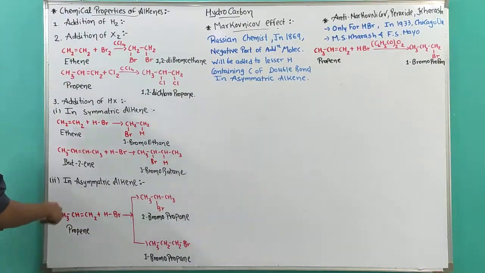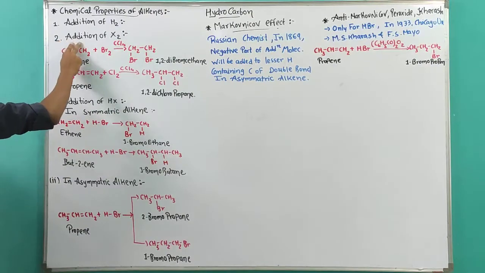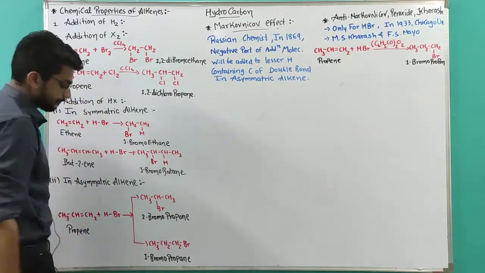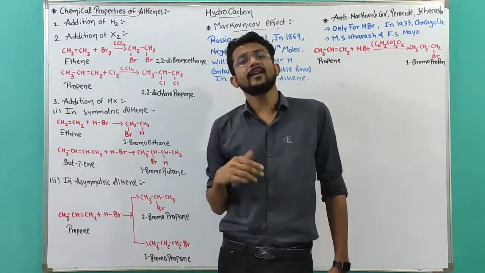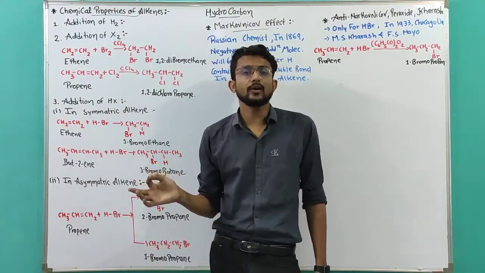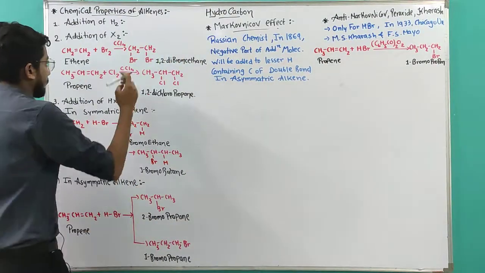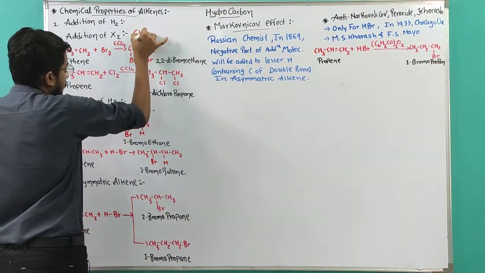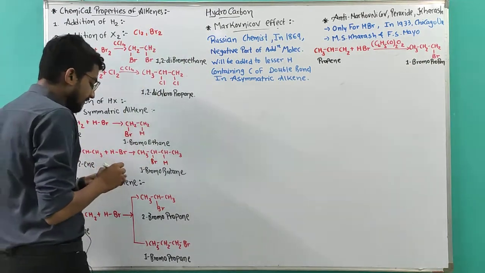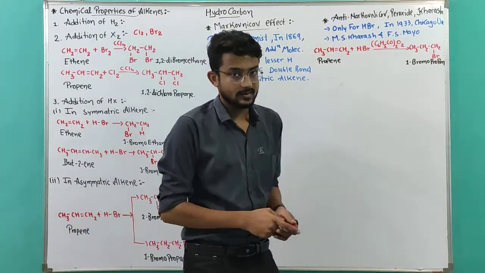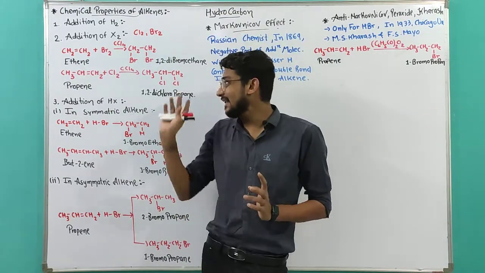Now, let's talk about the second addition reaction: addition of X2. X is none other than our halogens: fluorine, chlorine, bromine and iodine. Among them, chlorine and bromine give this type of reaction, but fluorine and iodine do not take part in this reaction.